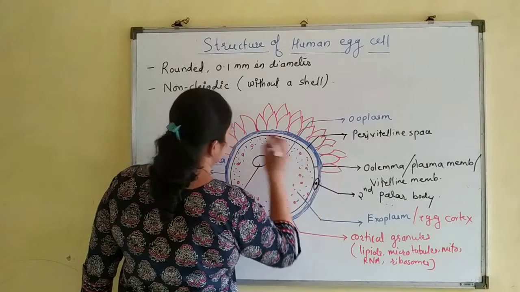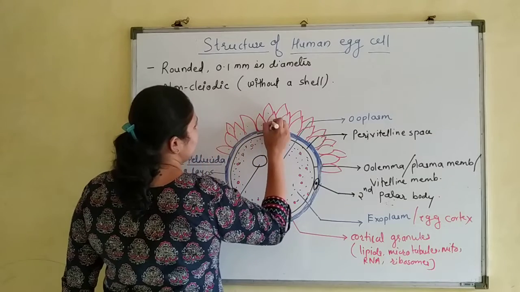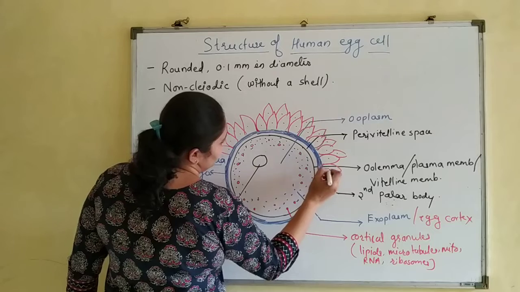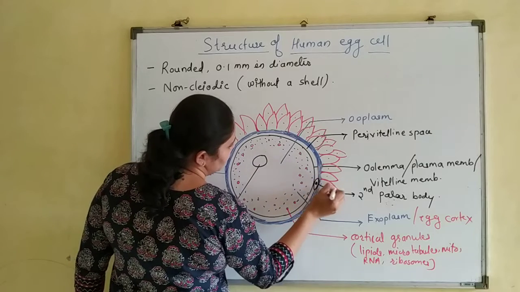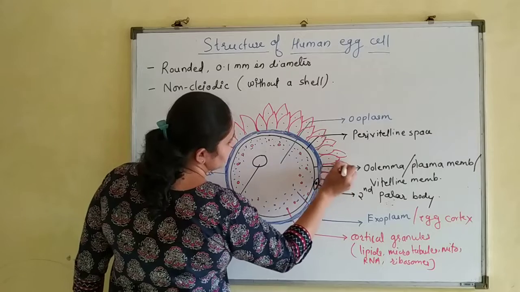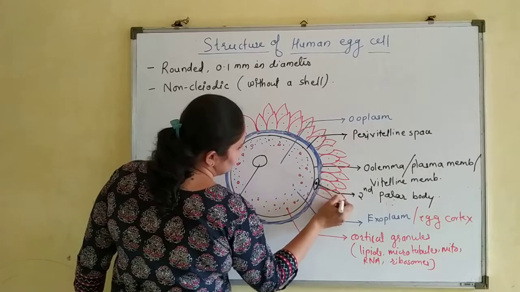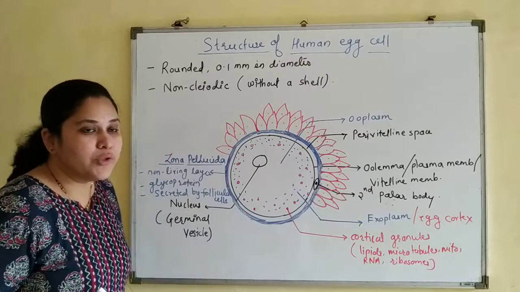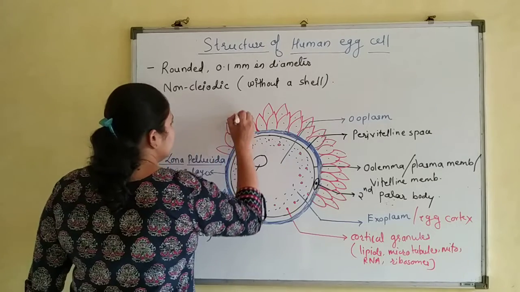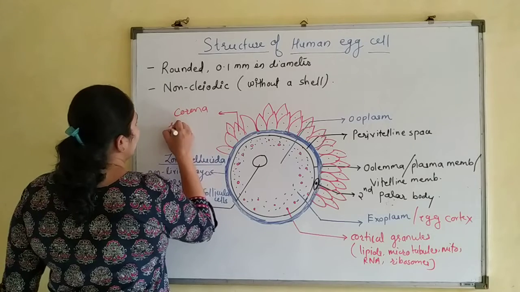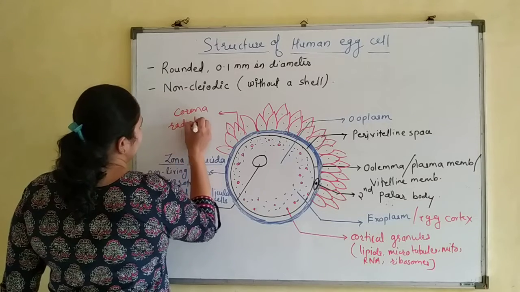Larger radiating cells. These are your granulosa cells. And this layer is known as corona radiata.